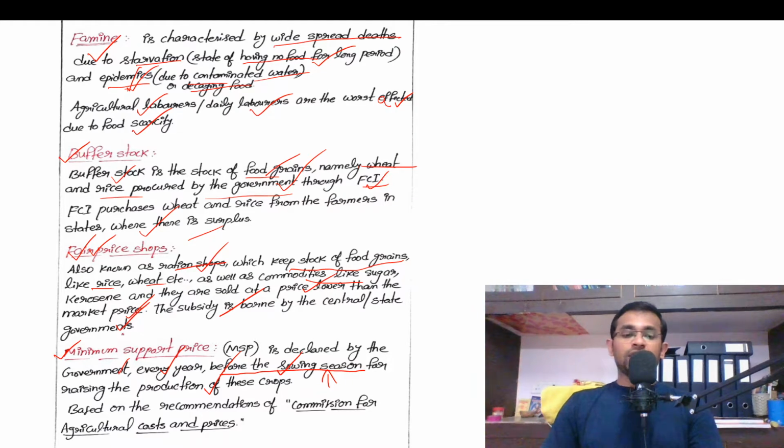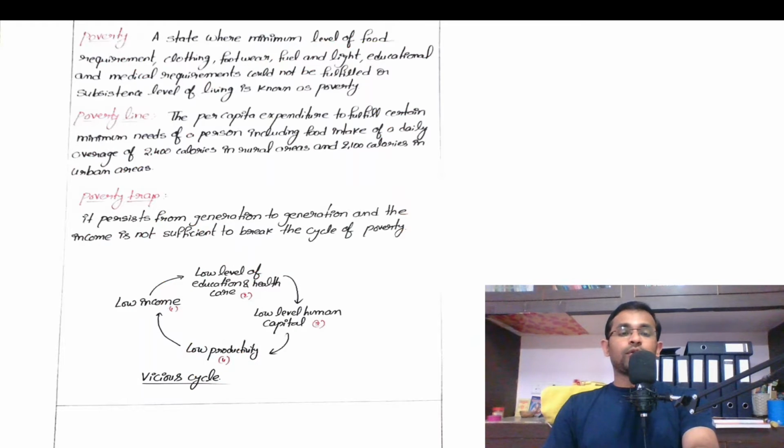Am I clear? So this MSP, the minimum support price for a crop, is decided based on the recommendations of the Commission for Agricultural Costs and Prices. It is called CACP, the Commission for Agricultural Costs and Prices. So this is the meaning of minimum support price.